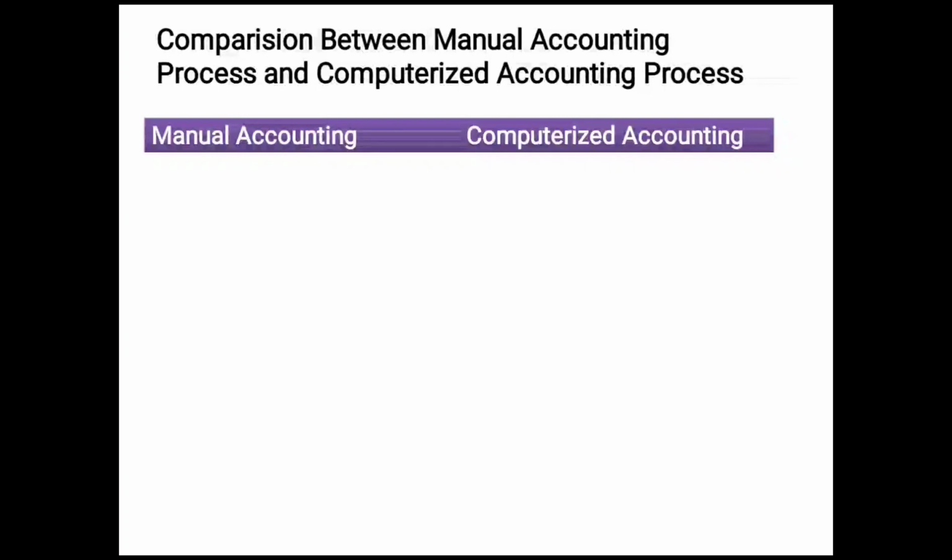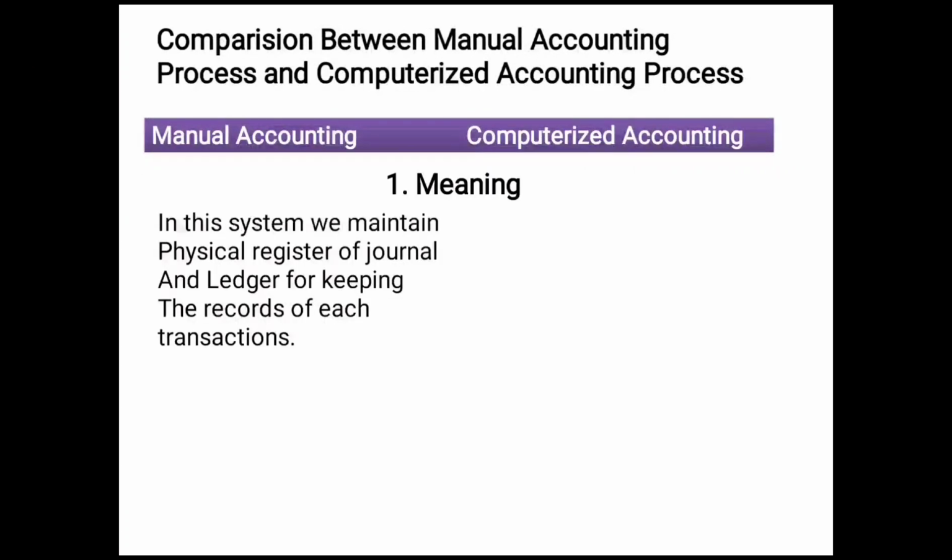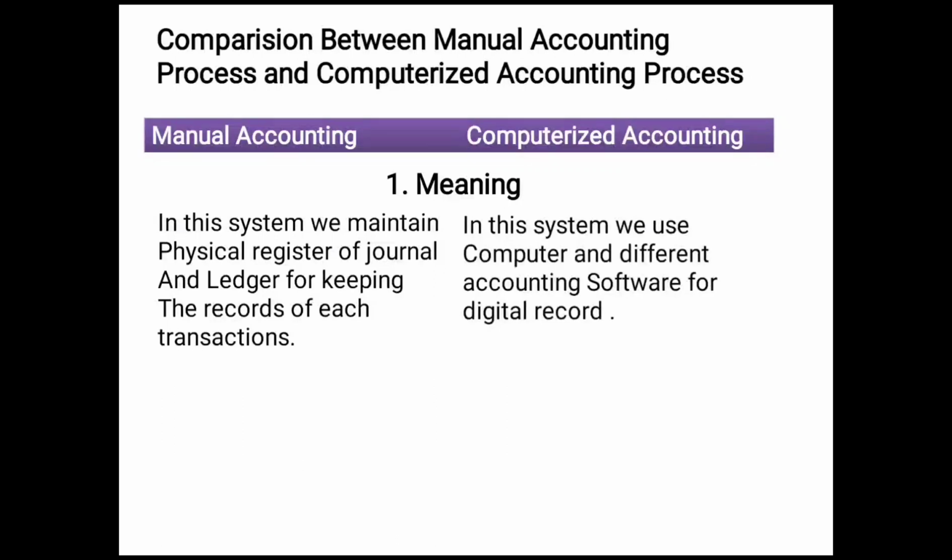First point, meaning. In manual accounting system, we maintain physical register of journal and ledger for keeping the records of each and every transaction. While in computerized accounting system, we use computer and different accounting software for digital record.